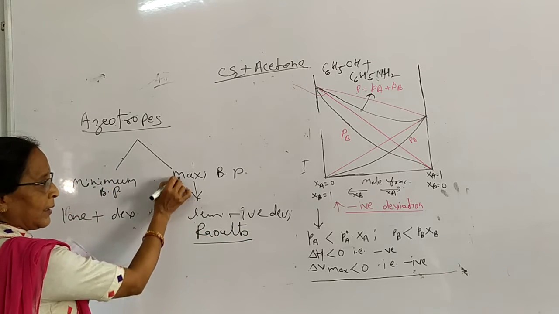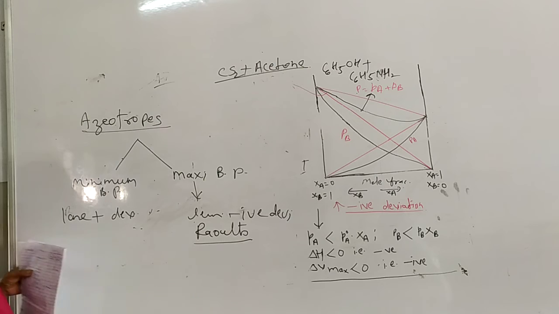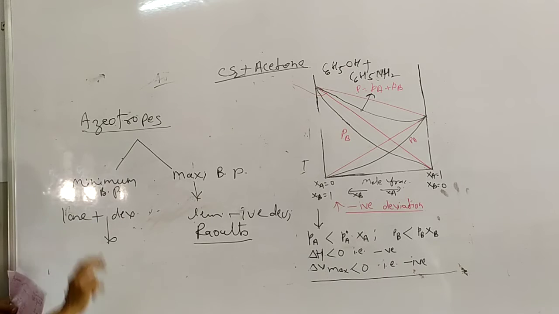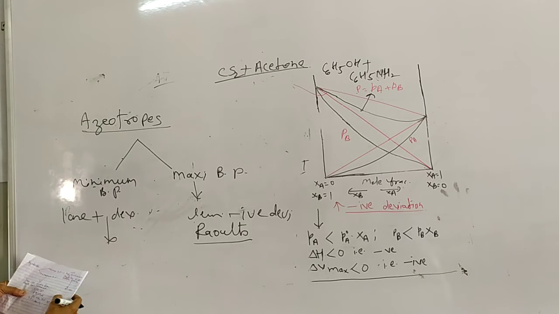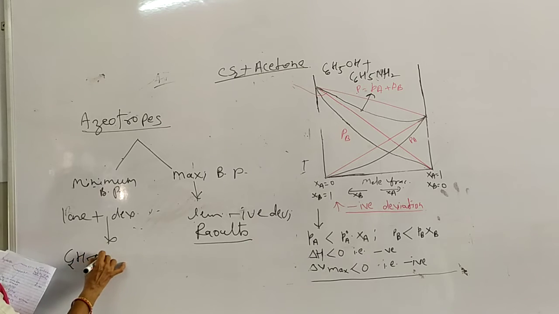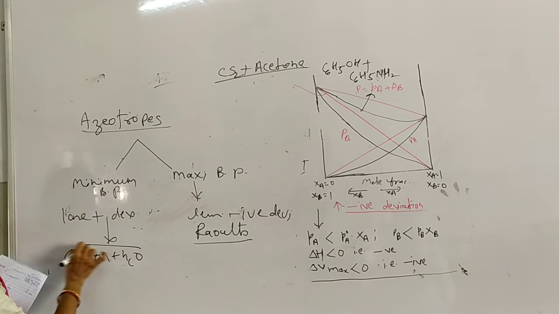Then only the meaning of this azeotrope. Now, what is the example? For the minimum boiling point, or positive deviation, or positive azeotrope, there is a mixture of C2H5OH and H2O.